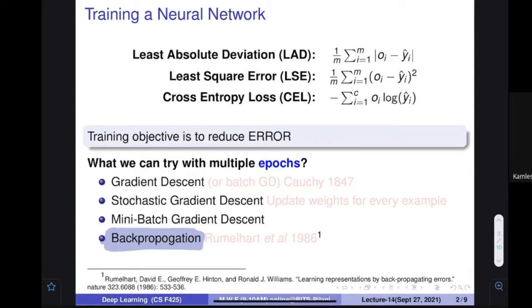But in 1986, a very influential paper, learning representations by back-propagating errors, appeared in Nature. It talks about how we can propagate the error in such a way that bigger and deeper networks can be trained.